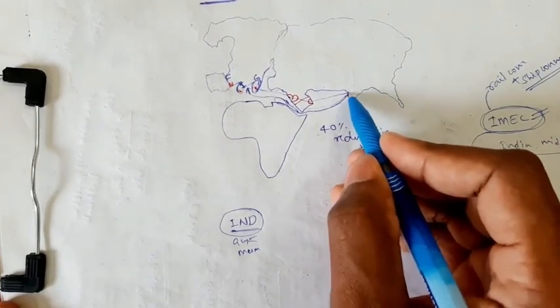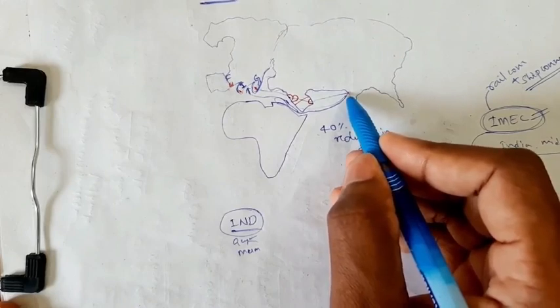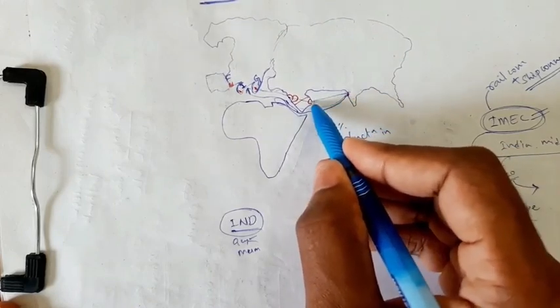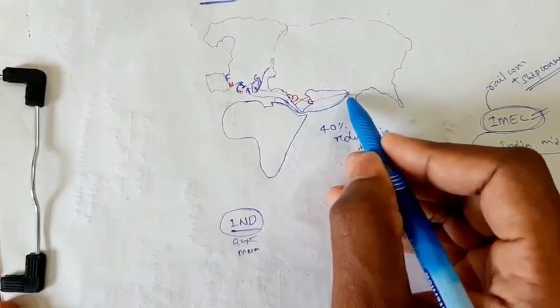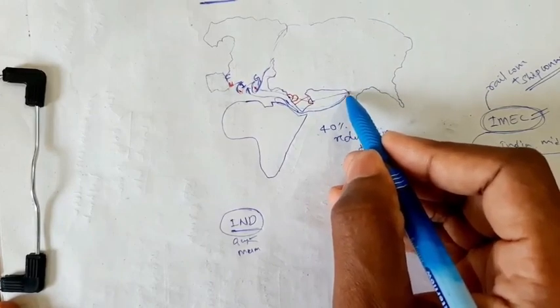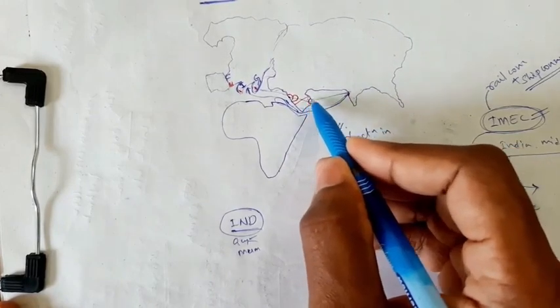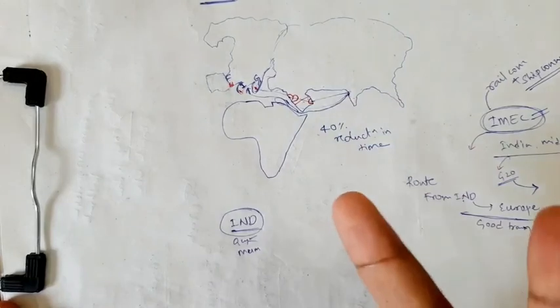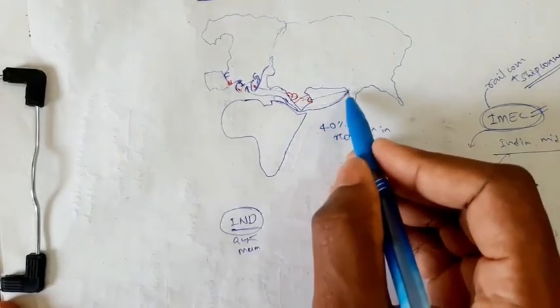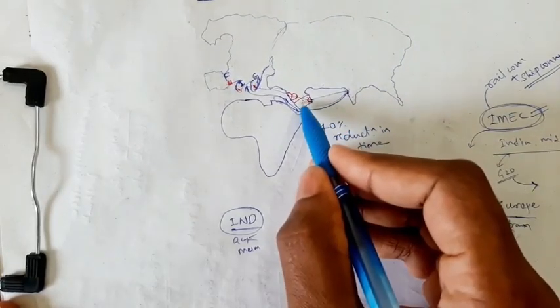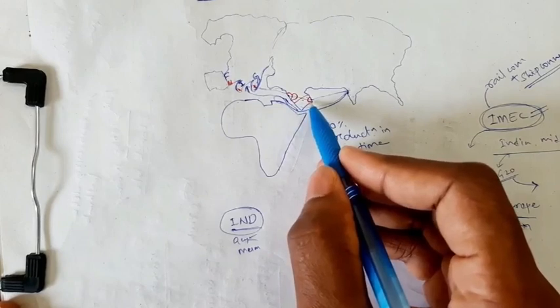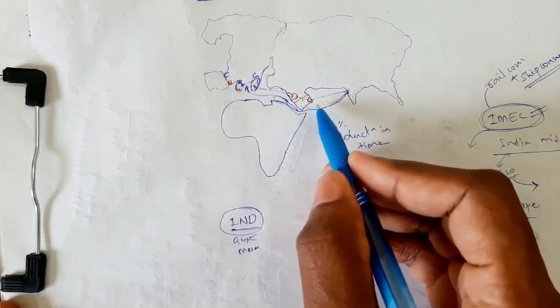Next, from this port it reaches UAE or Saudi Arabia. Okay, it reaches from India to UAE. There are two countries, whether Saudi Arabia is used or UAE is used. It depends upon the transport of the goods.